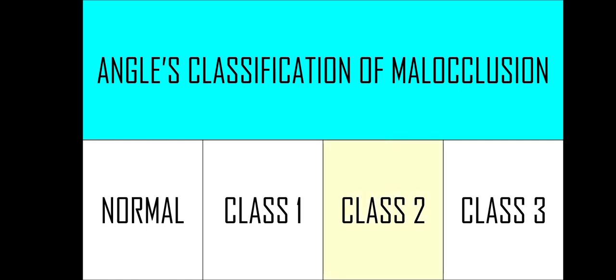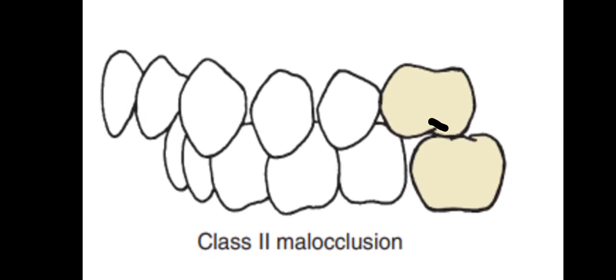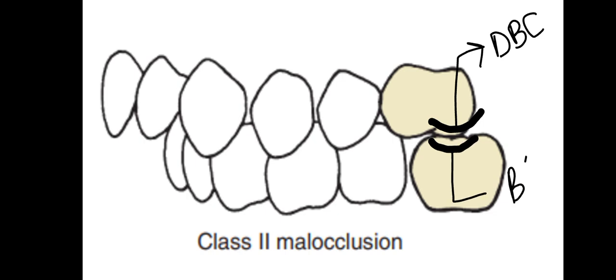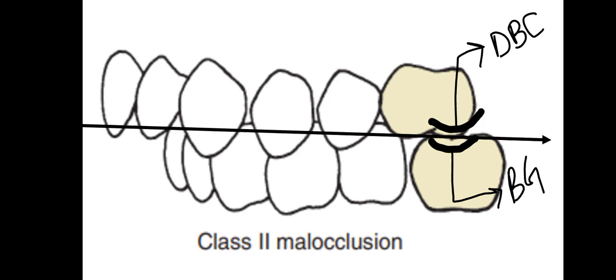Going toward the next class of Engel's classification of malocclusion, that is class 2. In class 2, the molar relationship is such that the distobuccal cusp of the upper first molar is in the buccal groove of the lower molar. The line of occlusion may or may not be correct; that is not specified according to Engel.